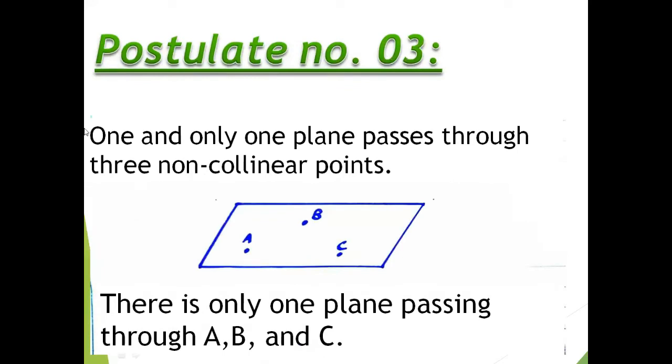Postulate number 3. One and only one plane passes through three non-collinear points. As we have already discussed, three non-collinear points determine a plane, and the very first plane is a triangle. So if we want to connect A to B, B to C and A to C, there is only one possibility to directly connect them. So only one plane can pass through non-collinear points. There is only one plane passing through A, B and C.